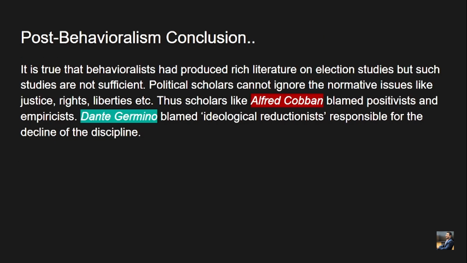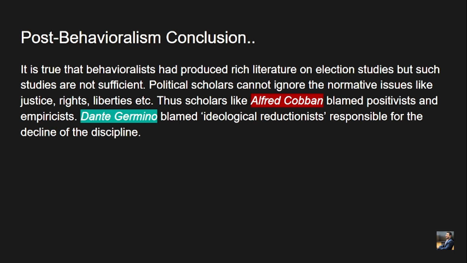So, what is the conclusion? It is true that behavioralists produced rich literature on election studies, but such studies are not sufficient because elections are not the only phenomena under political science, right? There are various important phenomena under political science. Political scholars cannot ignore normative issues like justice, liberties, etc. And these are more important political phenomena than electoral behavior per se, because we see a lot of, let's say, civil rights violations, human rights, fundamental rights violations in various countries, right?